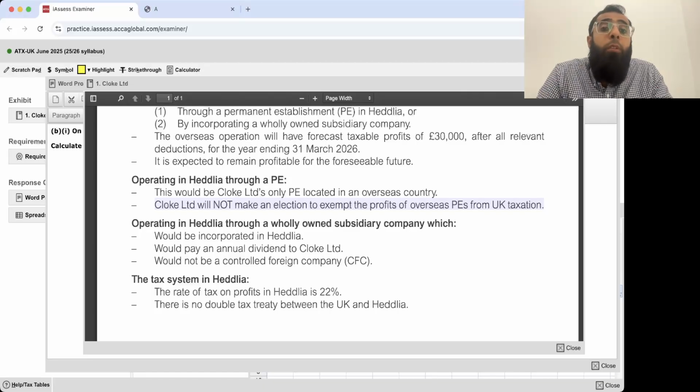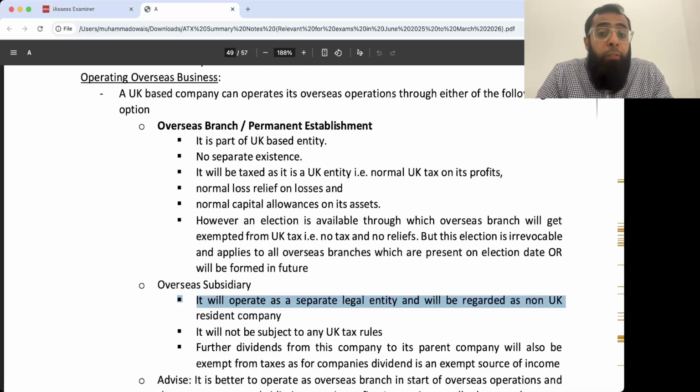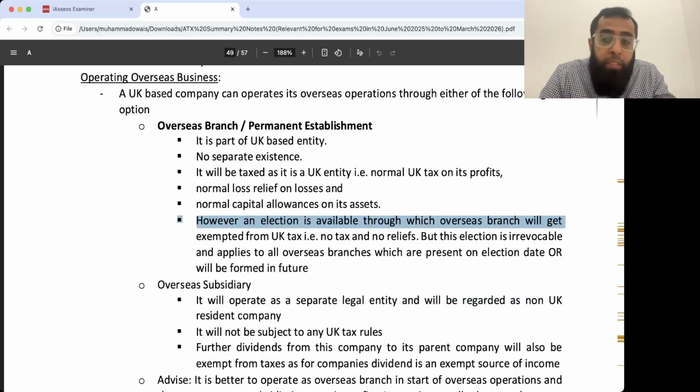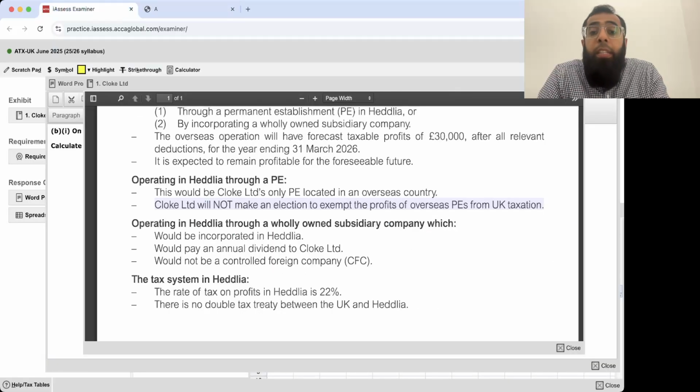If you remember, there is a concept of exemption. When you make the election of exemption, the overseas branches get completely exempted forever. No tax on their profits, no loss relief available. But that is a lifetime election, and he has made it clear that they will not go for that election. Operating in Headlia through a wholly owned subsidiary, it would be incorporated in Headlia, would pay dividend to Cloak Limited, and will not be a controlled foreign company.